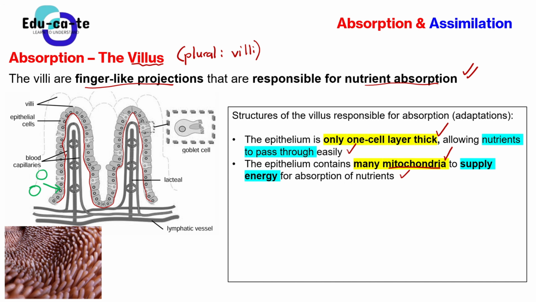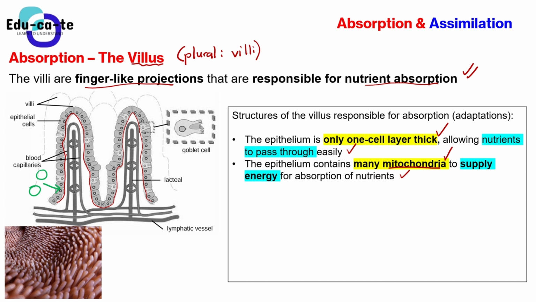When you do cellular respiration later on in term 3, you will understand the role of mitochondria in all of this. But basically, their responsibility is to supply and produce energy, because this absorption process requires energy.